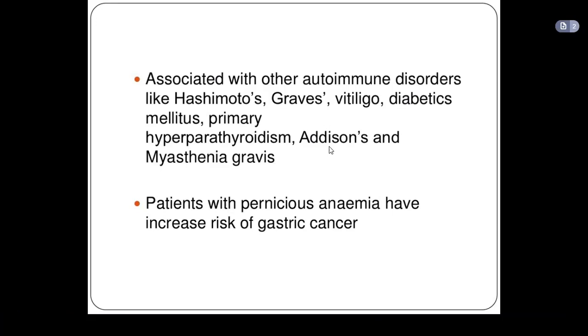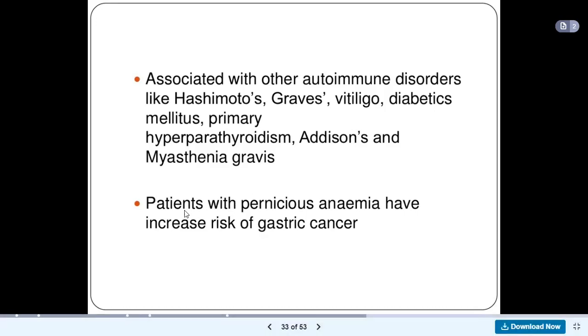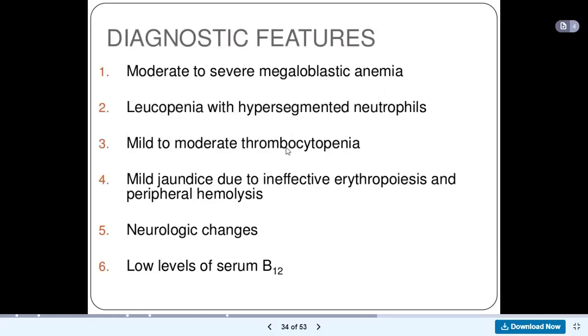But for now, just know that pernicious anemia would cause megaloblastic anemia because of destruction of intrinsic factor and parietal cells by antibodies, okay? Now, patients with pernicious anemia have increased risk of gastric cancer. Okay, so diagnostic features: moderate to severe megaloblastic anemia, leukopenia with hyper-segmented neutrophils. So this is what I was telling you. The neutrophils will be hyper-segmented, so they have more than 5 lobules, okay, more than 5 lobules.